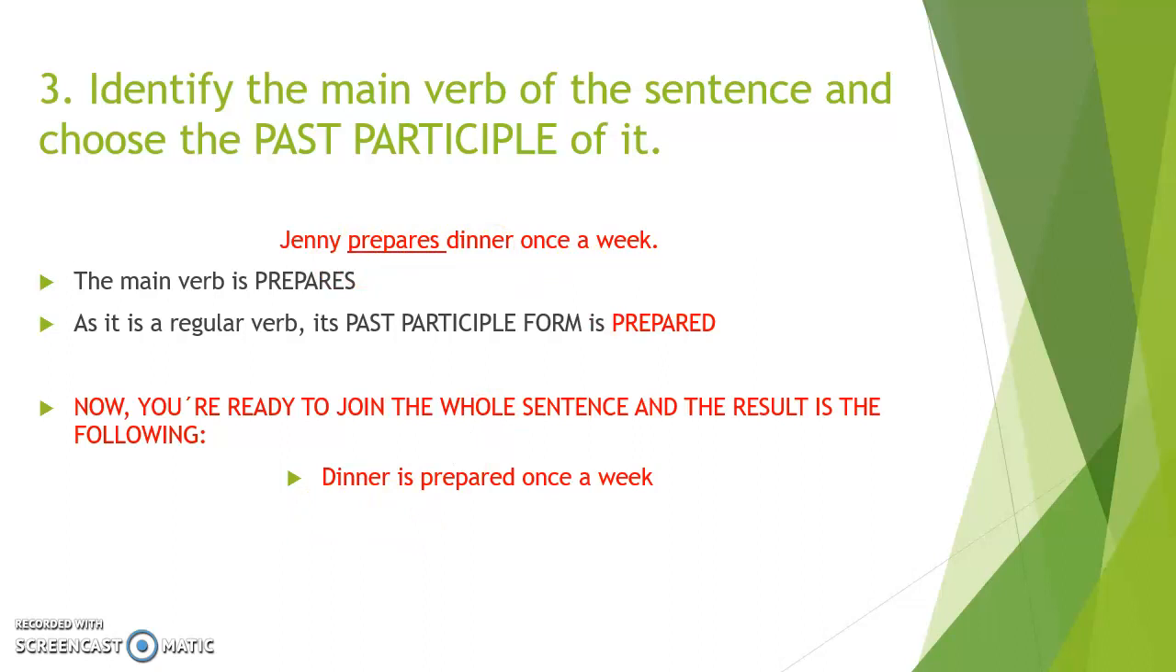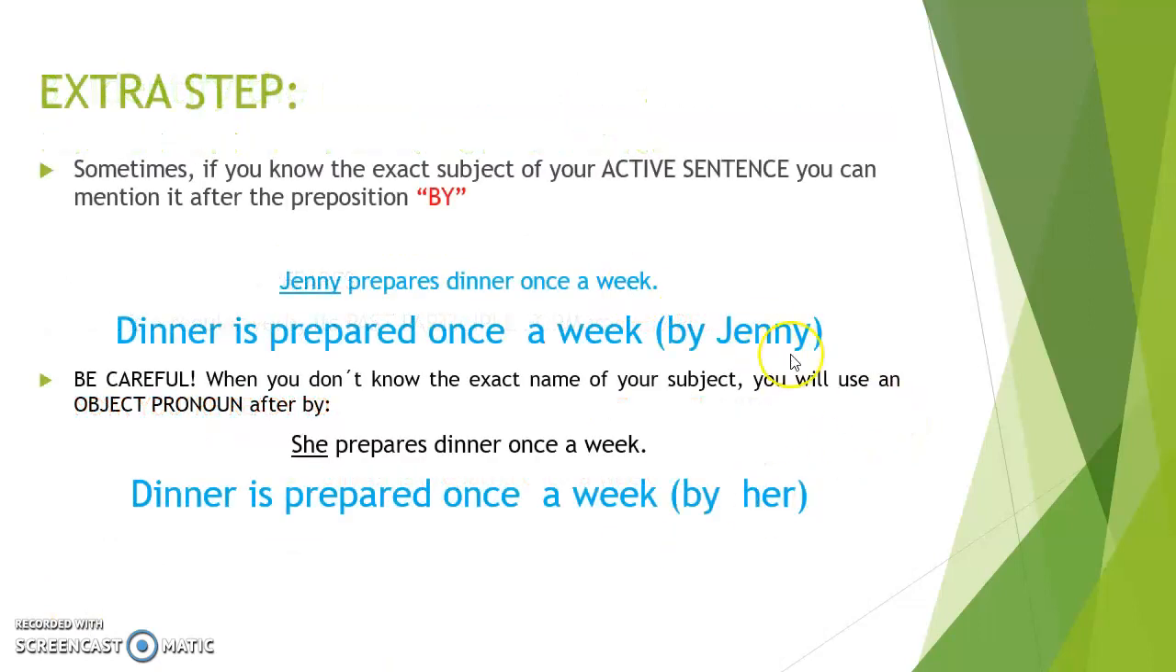Okay, normally guys, when you know the name of the doer of the action, when you know exactly the name of the person that did the action, you can add the subject by adding the preposition by. So for example, in our sentence, the one that we transformed, you can say dinner is prepared once a week by Jenny. Okay, when you don't know the exact name, you are not going to use a personal pronoun. Actually, you need to use an object pronoun. So for example, if you have she prepares dinner once a week, you are going to have dinner is prepared once a week by her. As you can see, this is not a personal pronoun. This is an object pronoun.